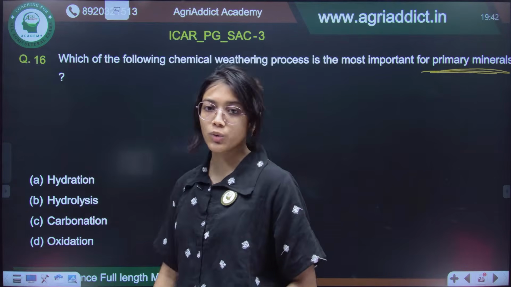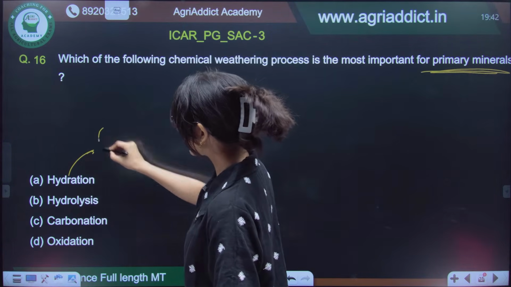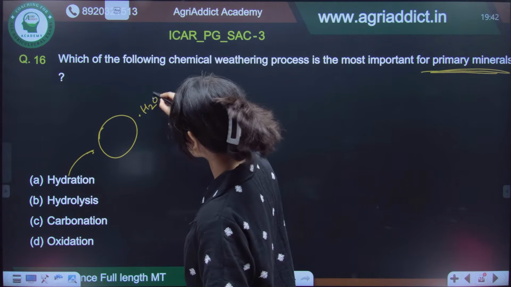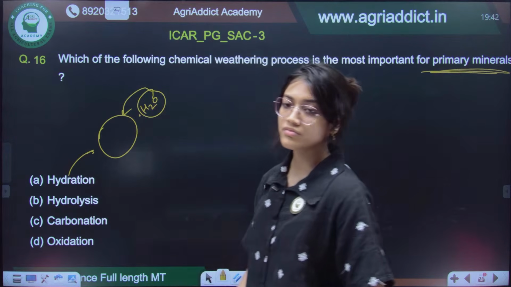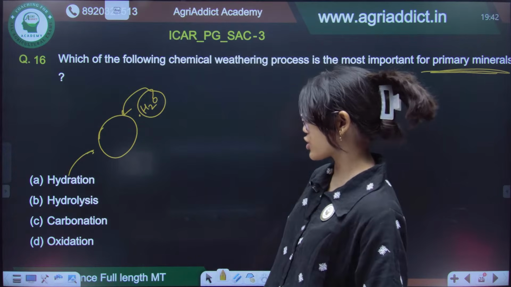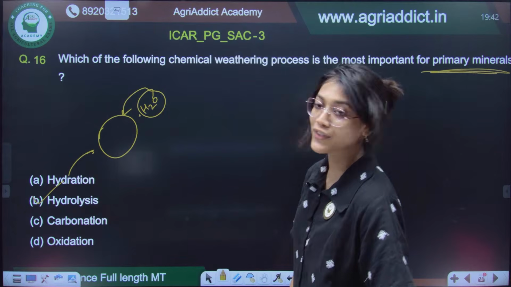Okay, so let's see what is hydration. Hydration is whenever there is a mineral and just one molecule of water will come and add up. So the mineral, yes, okay, they are answering B, hydrolysis. Okay, I will keep it for some time.